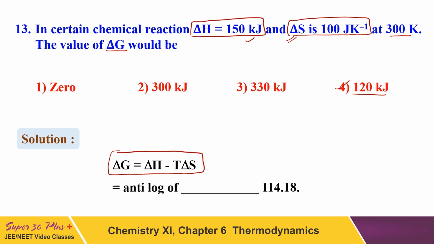Delta H is plus 150 into 10 to the power 3 minus temperature is 300 Kelvin and delta S is 100. By applying this, you will get the value 120 kilojoule. So fourth will be the right answer of this question.